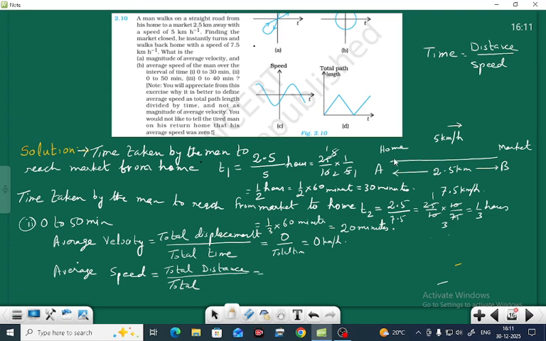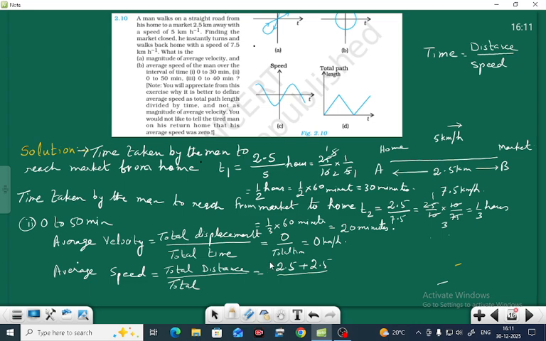From here to here is 2.5, plus B to A, it is also 2.5, right? And what is the total time? Total time is 50. So we are getting 5 km, and average velocity is 0, first one.